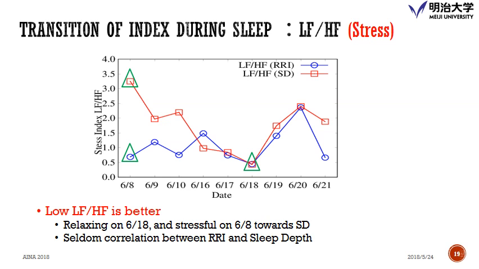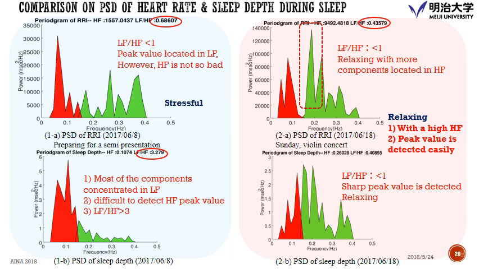And this is a comparison of the PSD of heart rate and sleep depth during sleep. On the left side is from the 8th of June, and on the right side is a relaxing day, the 6th of June 18. And we can understand the red zone indicates the low frequency data, and the green zone is locating the high frequency.